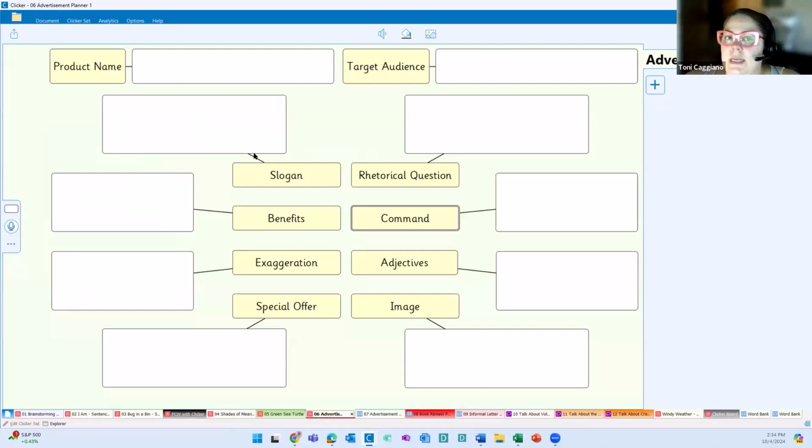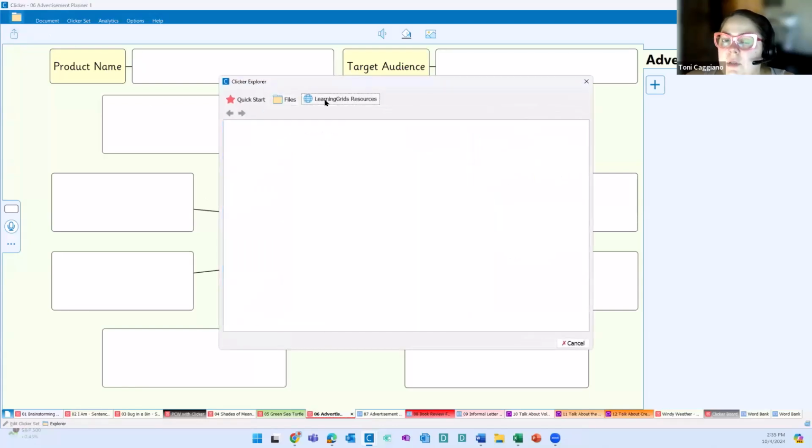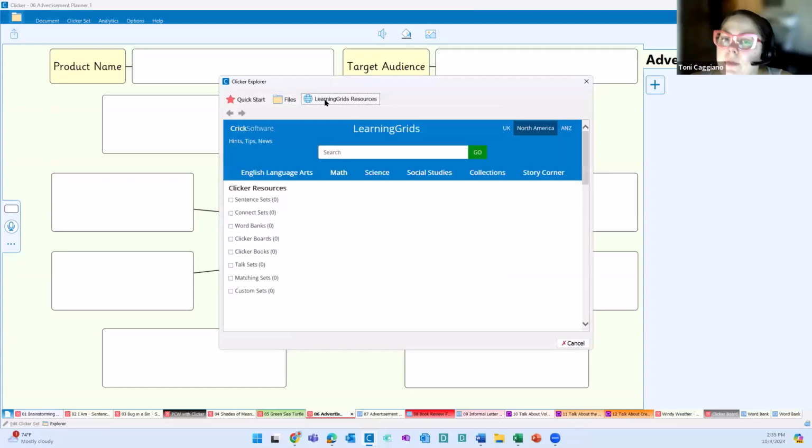And as you can see here, this gives us the opportunity to brainstorm our advertisement, and we have all the different pieces of what an advertisement would need. So we have our product name, the audience, slogan, benefits, all of these different pieces. Now, what we could do is fill this out and export it as I've shown you guys. But with the frames and planners that we have in Learning Grids, we pair these.